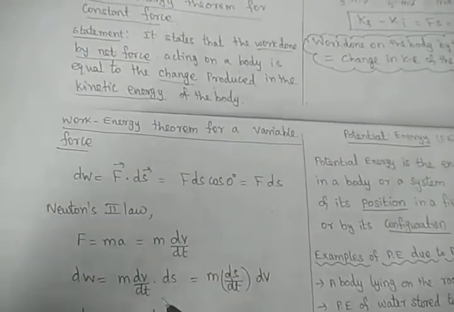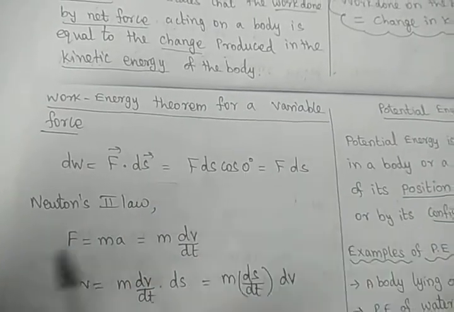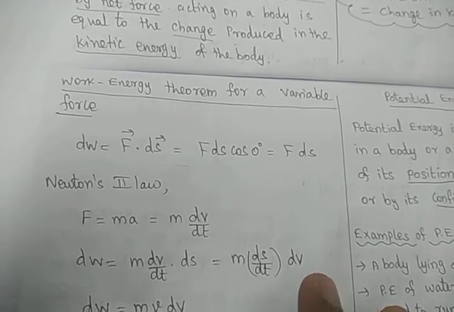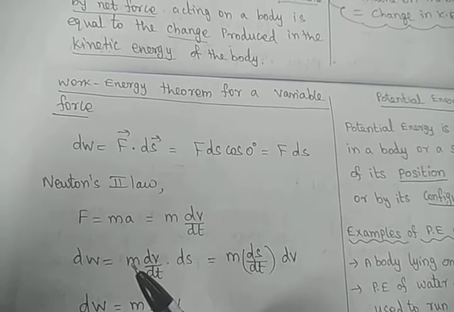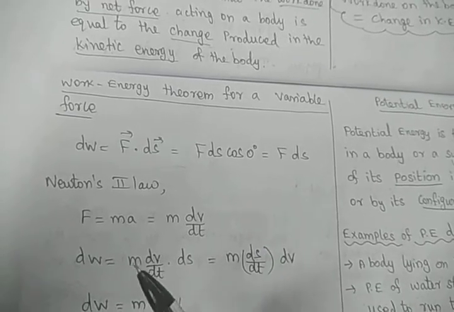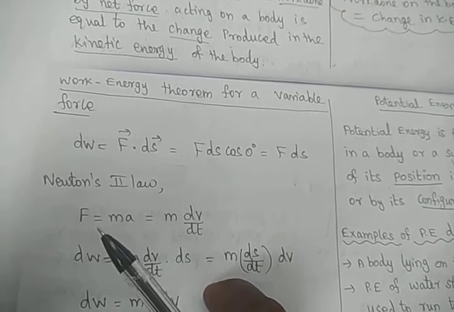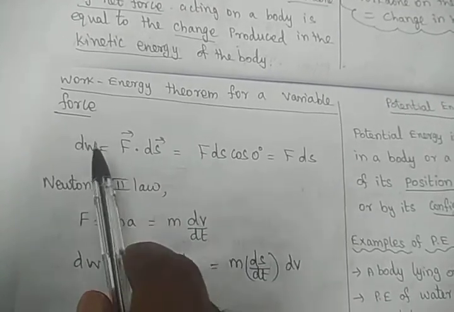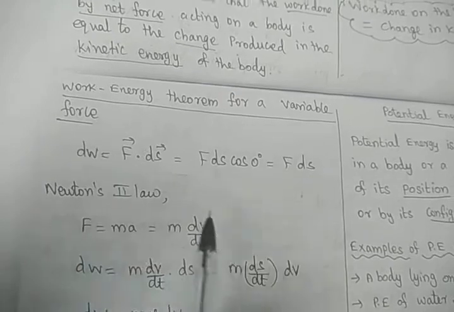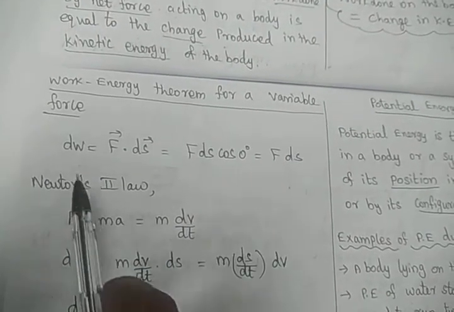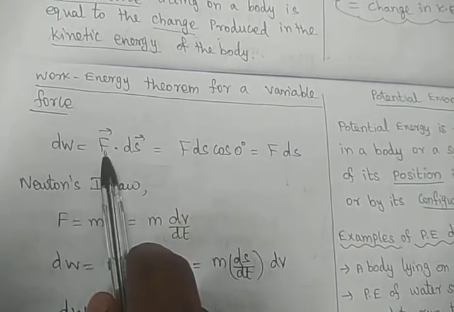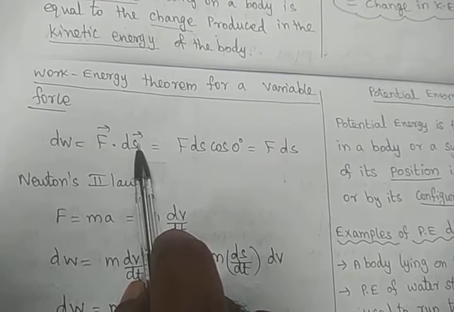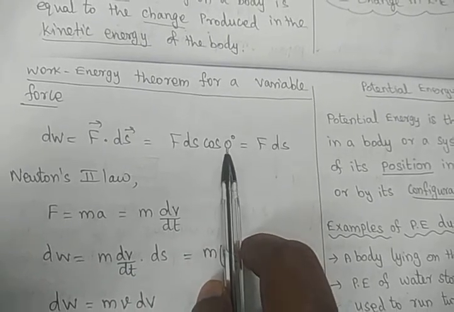What is the case of the variable force? Work energy theorem for a variable force. Whenever the variable force comes, we have to integrate. So for variable force we take a small displacement only, because for a small displacement the force has some value. After a small displacement the force will be increased or decreased. So we have to calculate the small work done, then integrate that small work done. So small work done is equal to force into displacement. It is a scalar product, F vector dot ds vector. So F ds cos theta.